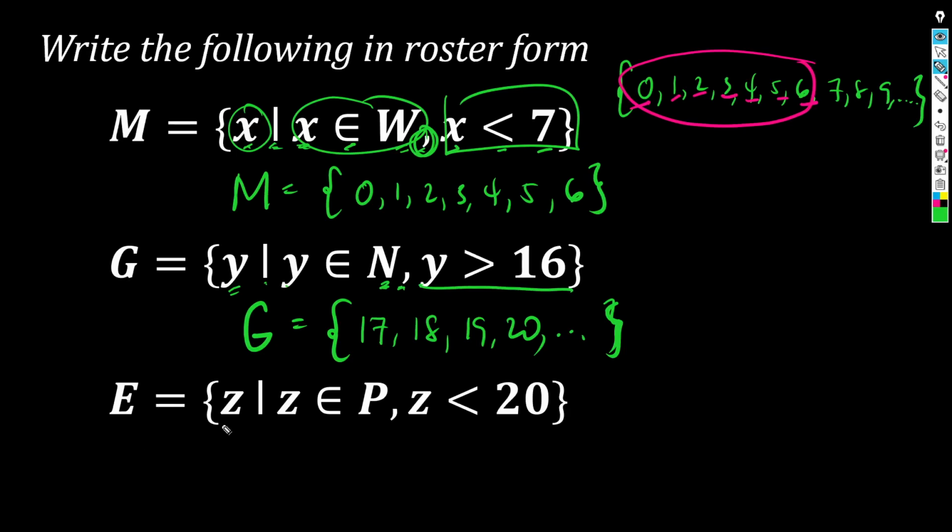And the next, set E daw, is the set of all z's such that z is an element of the primes and z is less than 20. Primes na less than 20. Game, rock and roll. Kaya na natin enumerate yan. Let's start with the smallest prime. What is the smallest prime number? 2. Diba? In fact, isolate ko muna si 2.